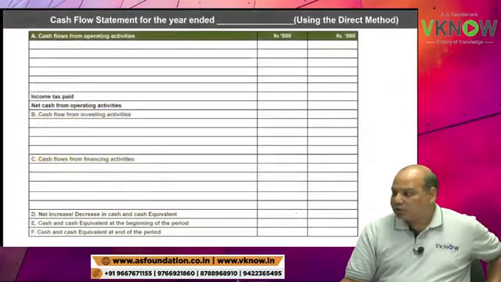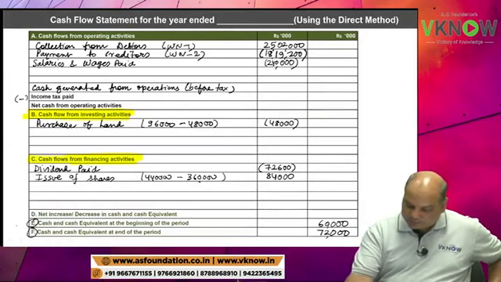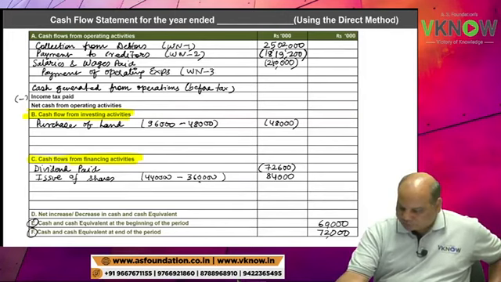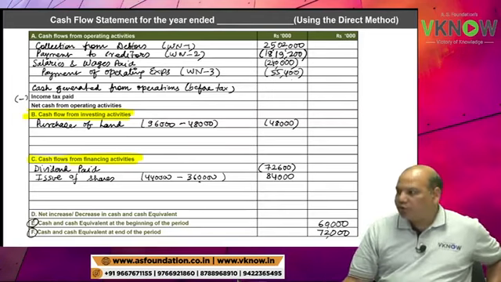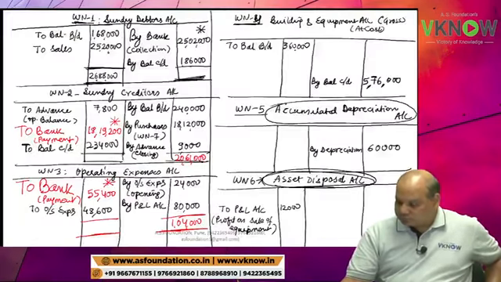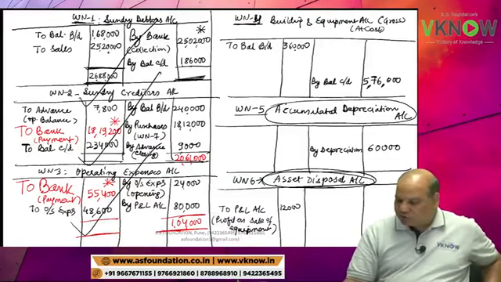55,400. The balancing figure is payment of operating expense. So we will go to our operating activities and write here payment of operating expense, working note 3, 55,400. Chetan is right. So I will just tick mark 1, 2, 3. These accounts are closed.